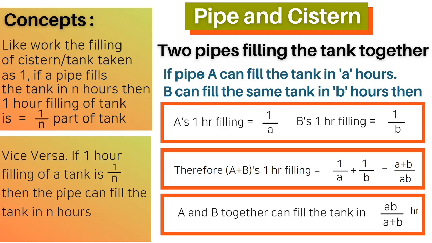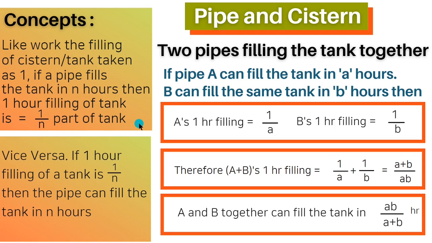We start the topic pipe and cistern. The concept: like work, the filling of cistern or tank is taken as one. If a pipe fills the tank in n hours, then 1 hour filling of tank is equal to 1 upon n part of the tank.